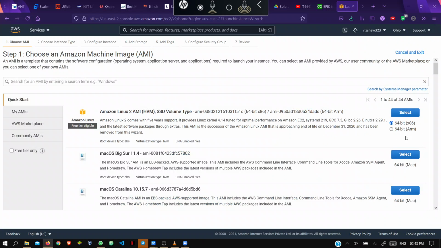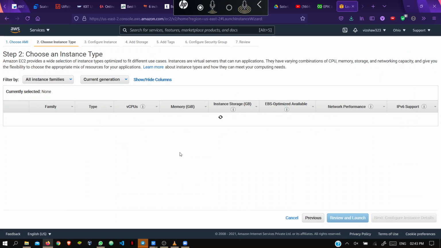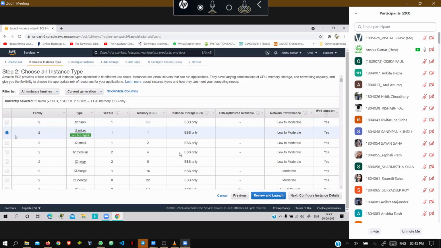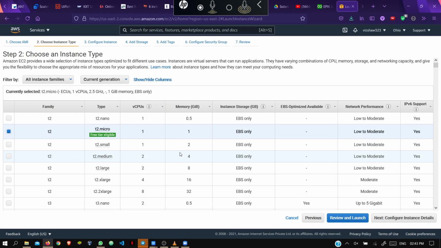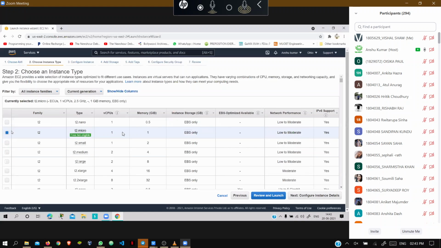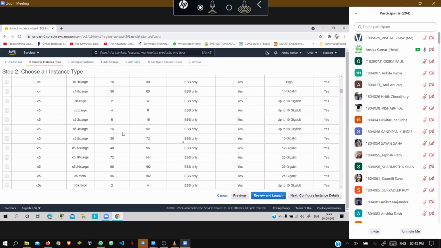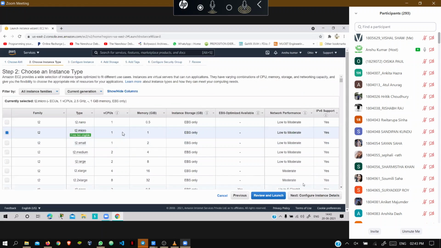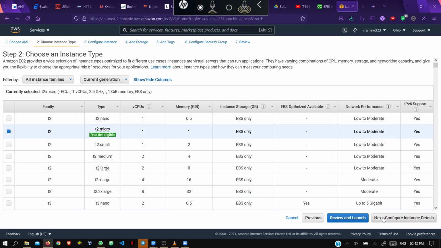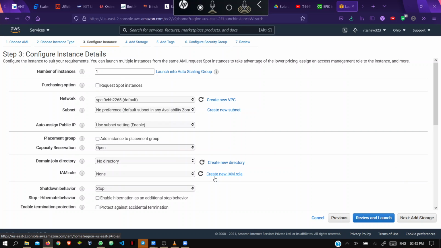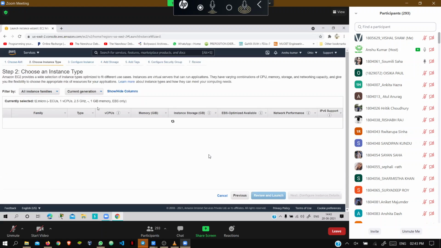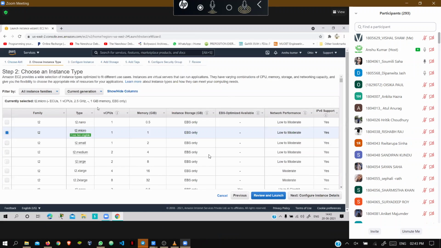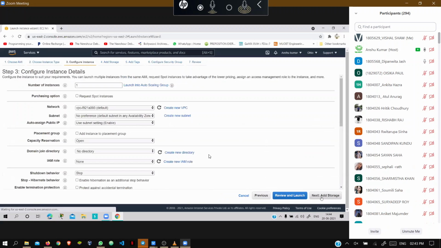Then you have to choose an instance type like T2 Micro. It's already selected by default, so no changes here. Now go next to configure instance details. Sir, it should be 64-bit x86, right? Yes. The first one you find, the Linux one, you have to select it.